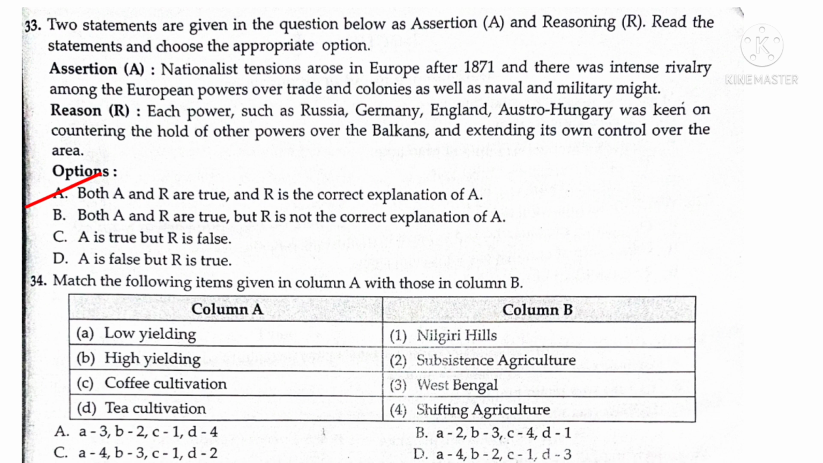34. Match the following items given in column A with those in column B. Here low yielding: shifting agriculture. High yielding: subsistence agriculture, coffee cultivation, Nilgiri Hills, tea cultivation, West Bengal. So answer is D.